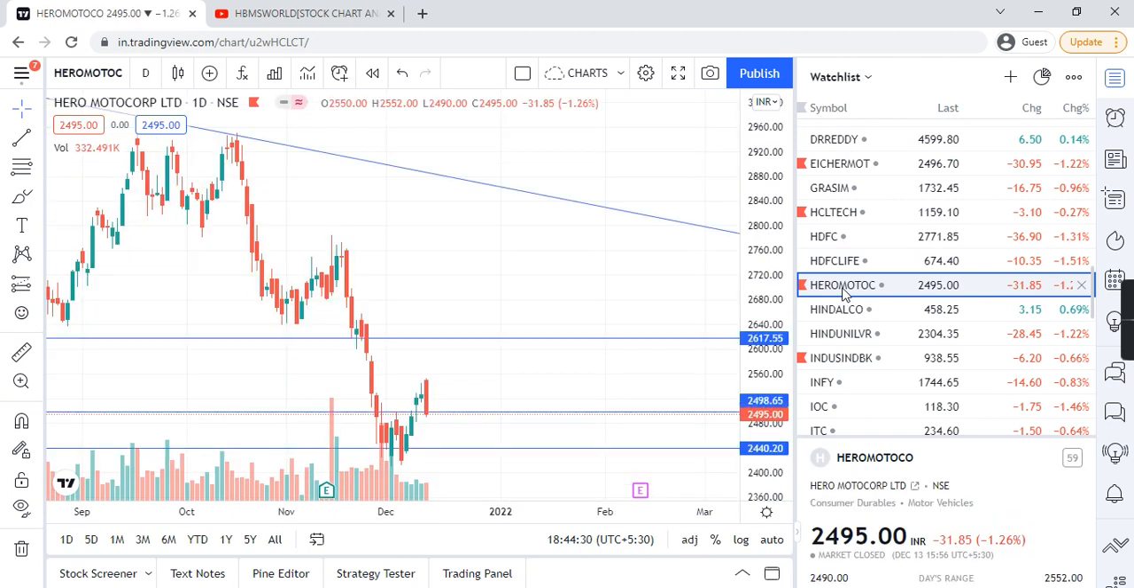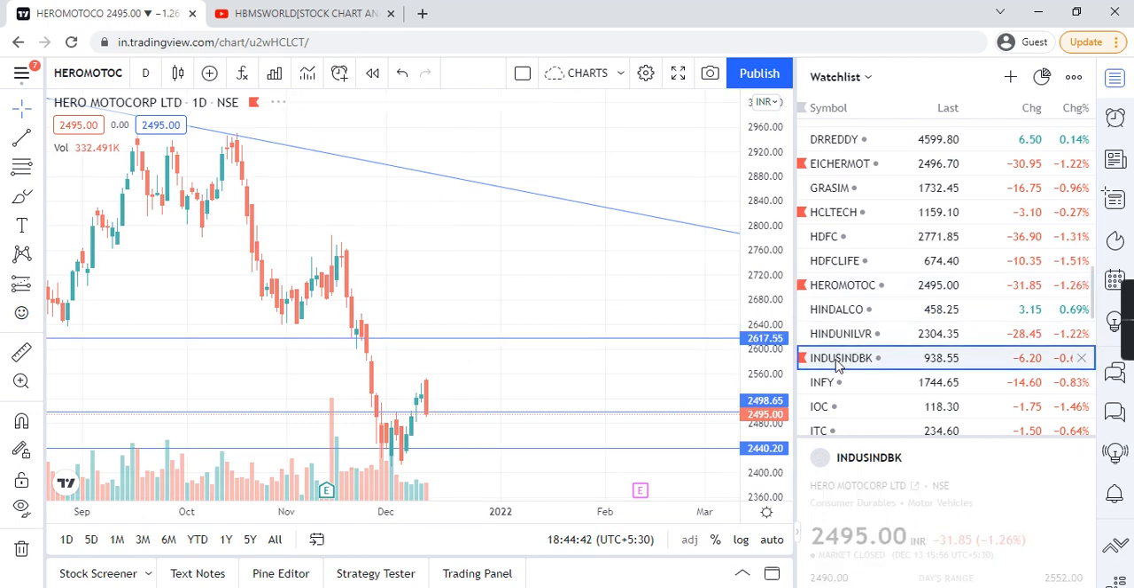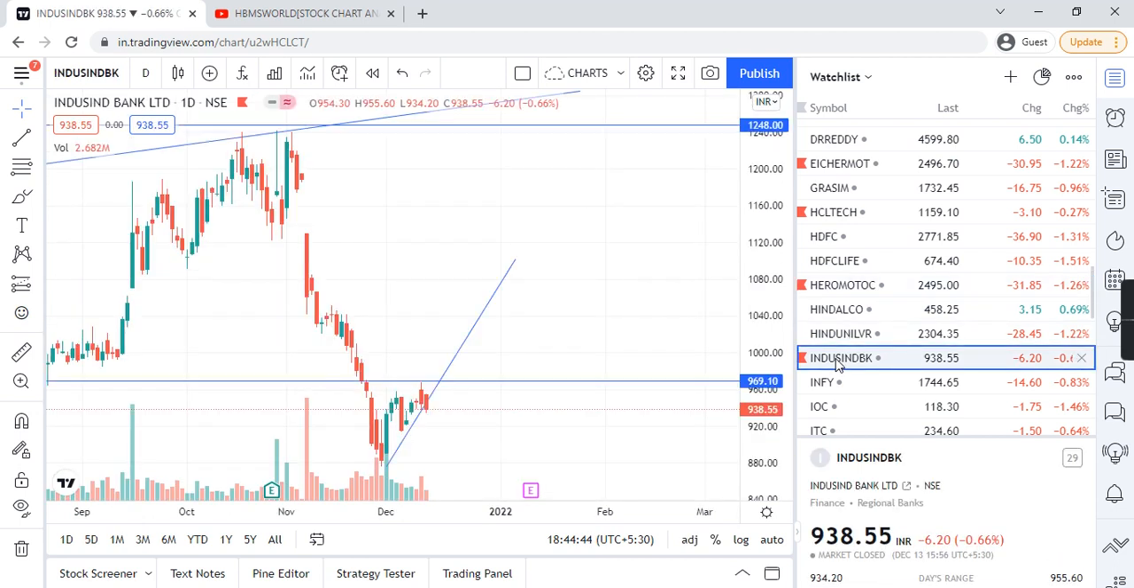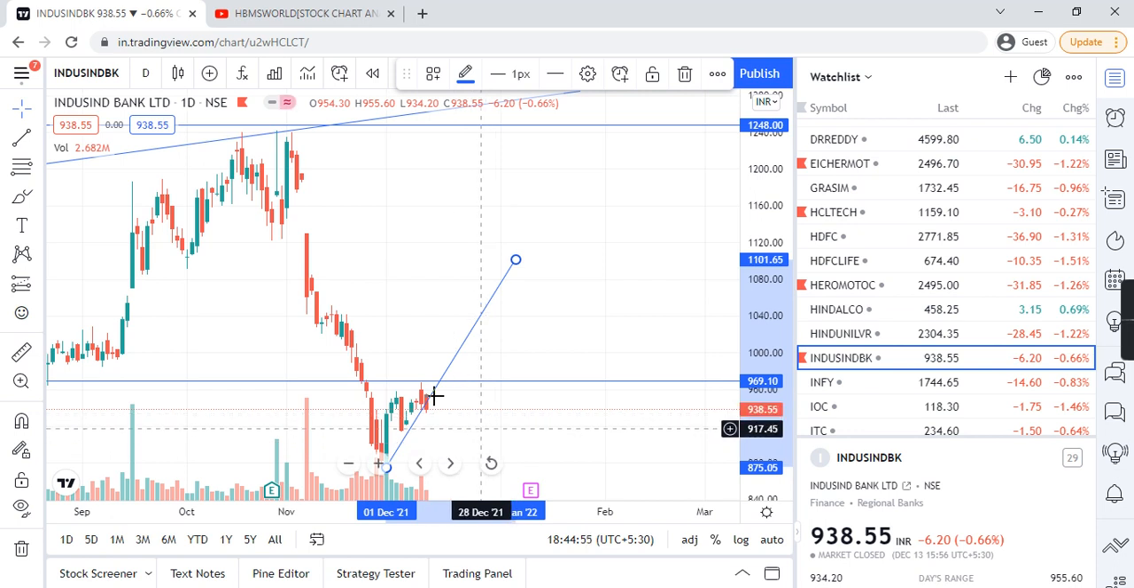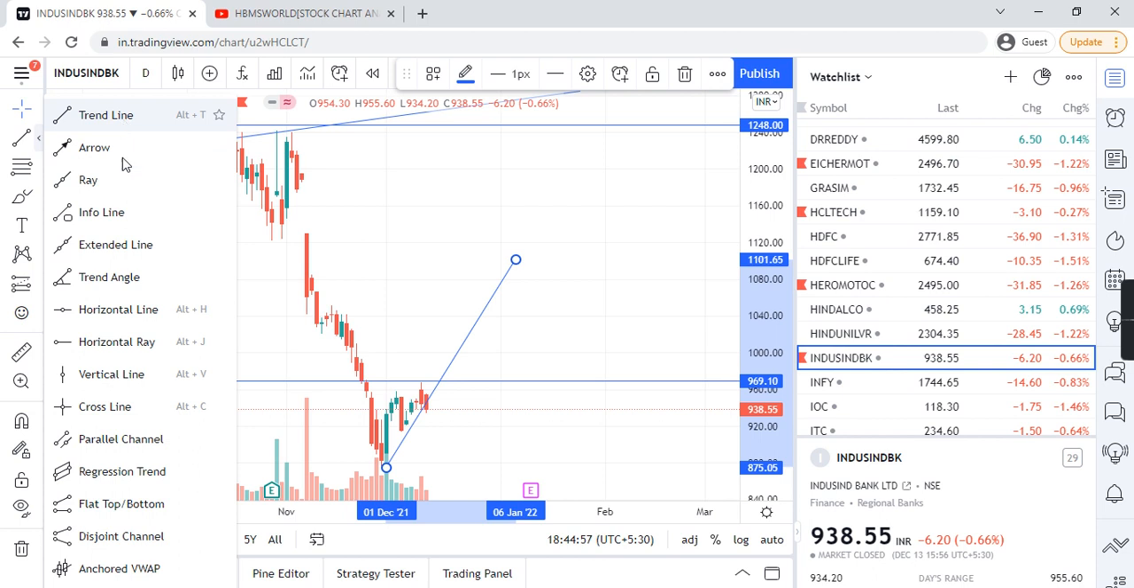Hero Motocorp, guys, this might be a retracement candle, but we'll see tomorrow how it will perform. If it is not a retracement candle, upside 2498 to 2627. IndusInd Bank, guys, it is trying to break this trend line, so let's see. Chances are downside, but if downside comes, till 917, let me mark this 917.